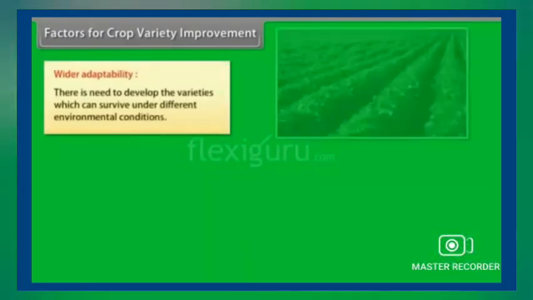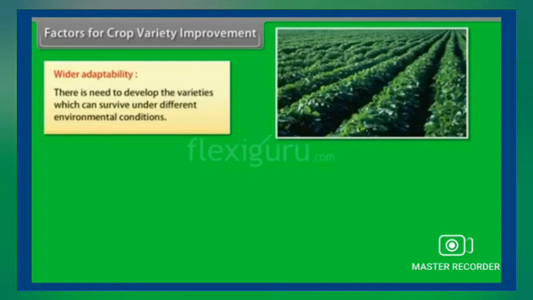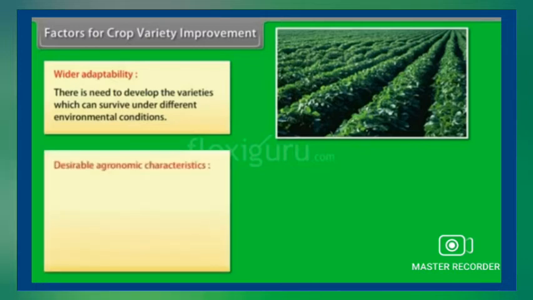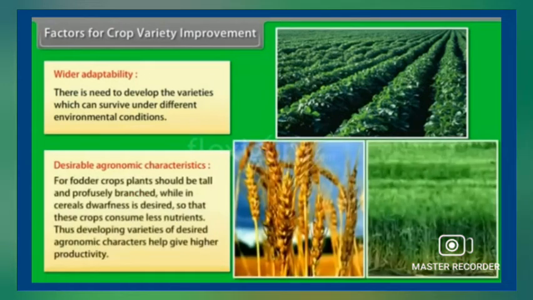Wider adaptability. There is need to develop the varieties which can survive under different environmental conditions. Desirable agronomic characteristics. For fodder crops, plants should be tall and profusely branched, while in cereals, dwarfness is desired so that these crops consume less nutrient. Thus, developing varieties of desired agronomic characters helps give higher productivity.